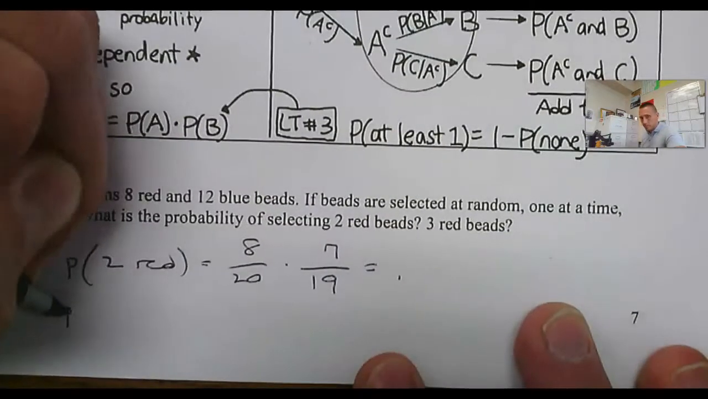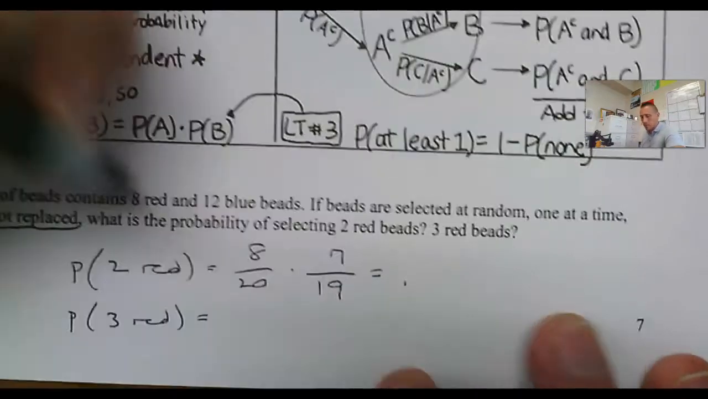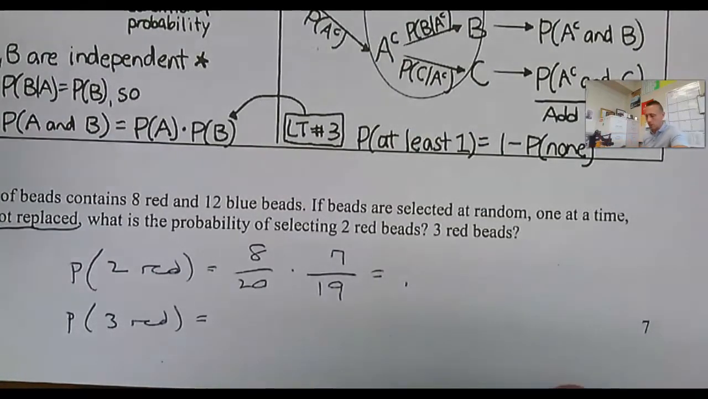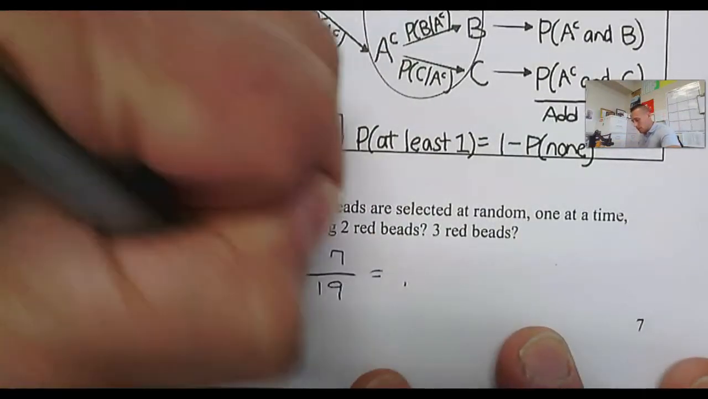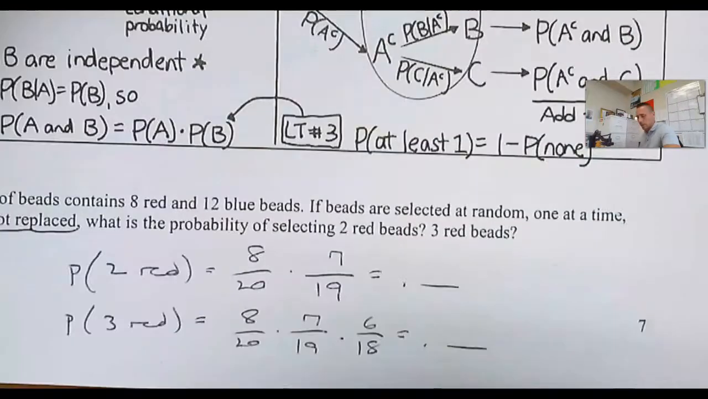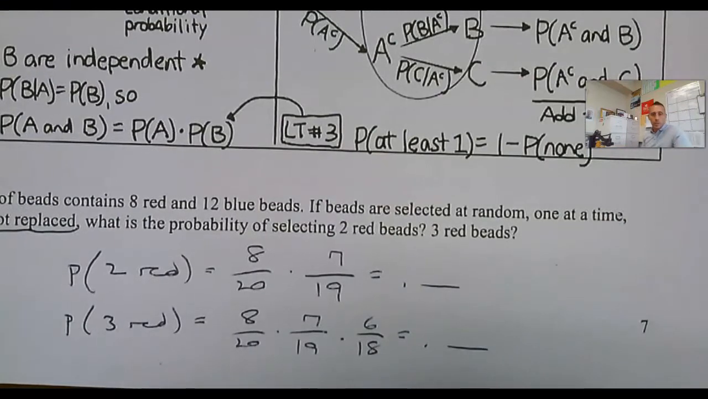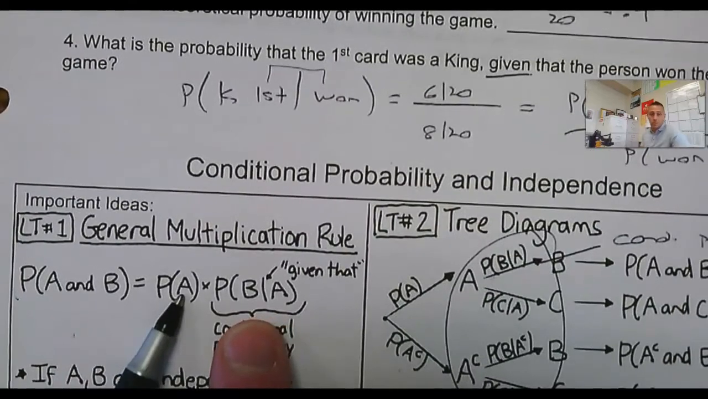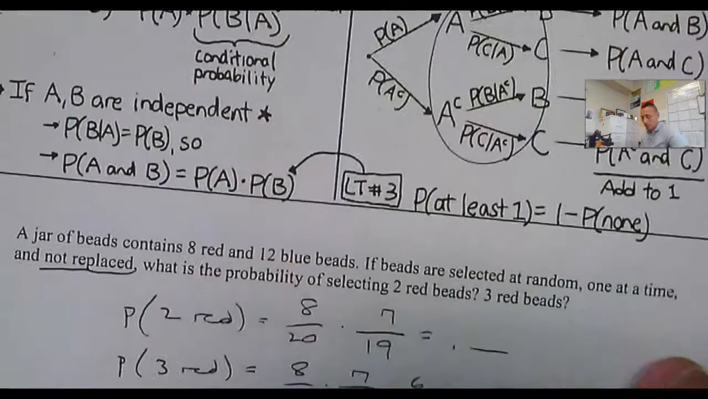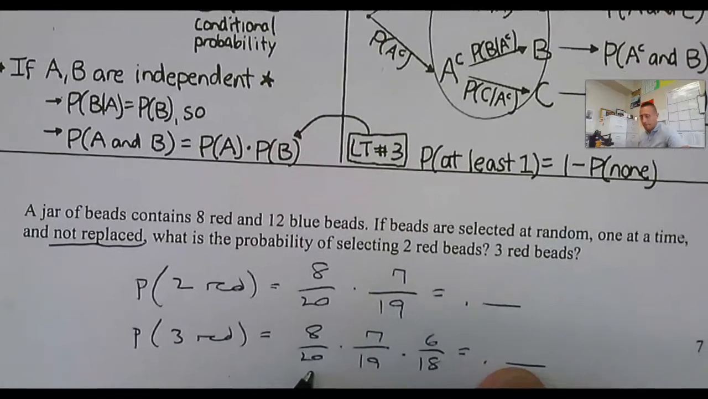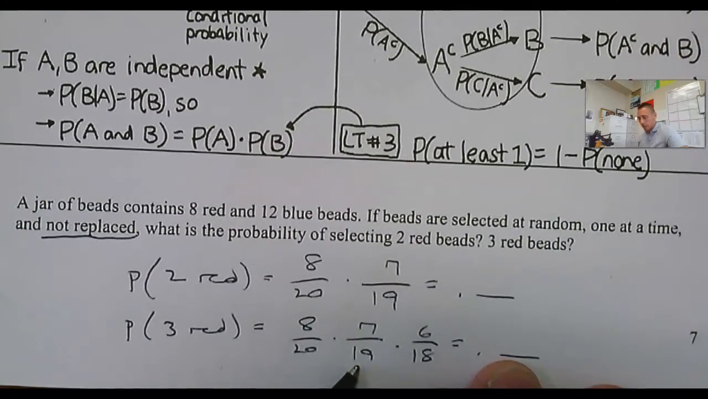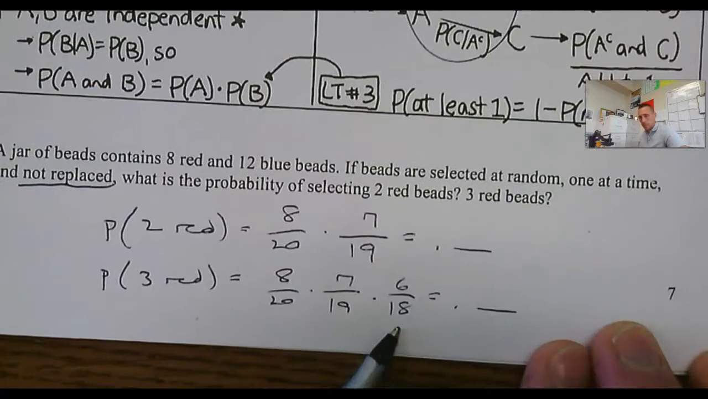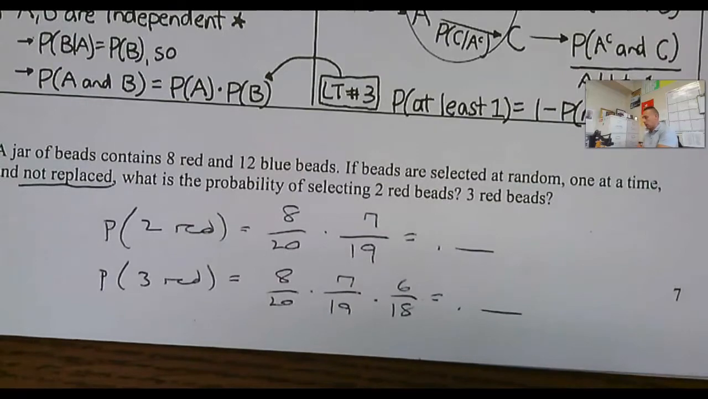3 red is going to be very similar. Hopefully you can pause this here and do this calculation on your own. It'd be 8 divided by 20 times 7 divided by 19 times 6 divided by 18, which is something, whatever that is. So this is an application of the general multiplication rule, but we're never writing down this formula. What you need to recognize is this is the probability of red. This is the probability of red on the second, given the first was red. This is the probability of red on the third, given the first two were red. So that's where the application comes in.